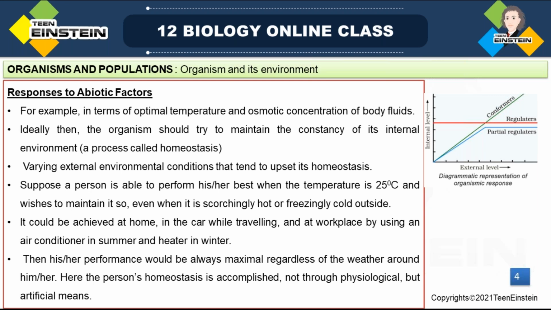Suppose a person is able to perform best when the temperature is 25 degrees centigrade, and that person tries to maintain that temperature, right? When it is extremely hot or cold, the body will try to maintain that 25 degrees centigrade. If you are at home, we switch on the AC to reduce the temperature, or at the workplace we switch on the air conditioner in summer.